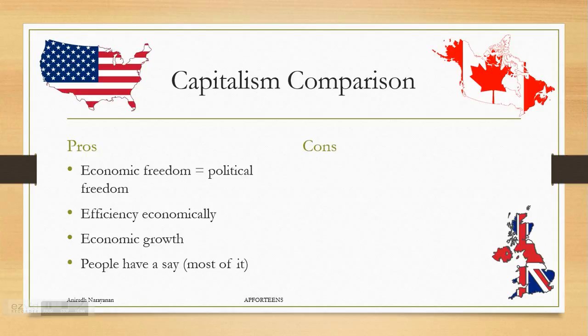Companies, for example, can choose whether to sell something or not sell something. However, even with capitalism, there are cons. So, for example, monopoly or monopsony, which we will discuss later, have complete power. Now, if you've ever played the game Monopoly, you kind of understand what a monopoly is. A monopoly is when you control all of the aspects of one specific field.